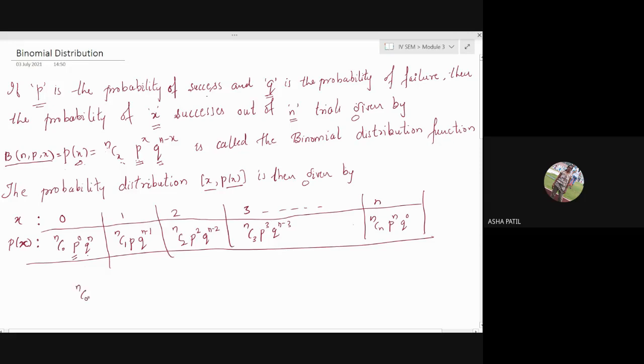nC0, p can skip, q raised to n. Then you have nC1, p, q raised to n minus 1, nC2, p square, q raised to n minus 2. Last one, nCn, it is again 1 only. You can write nCn, p raised to n. What are these actually? Where will you find them?